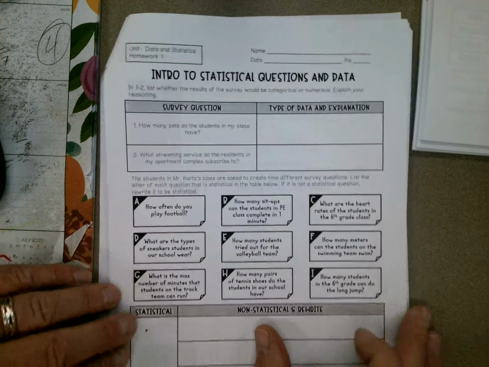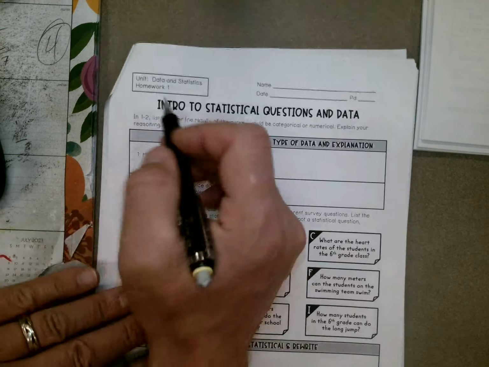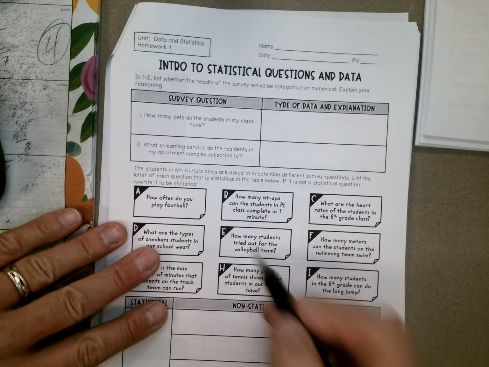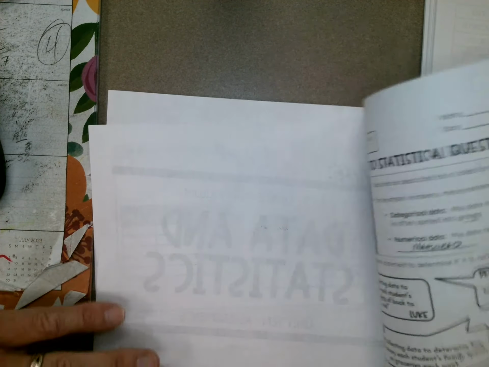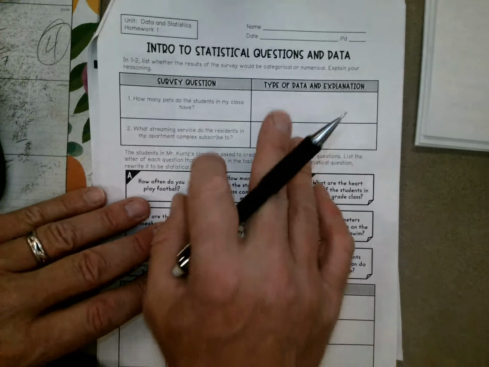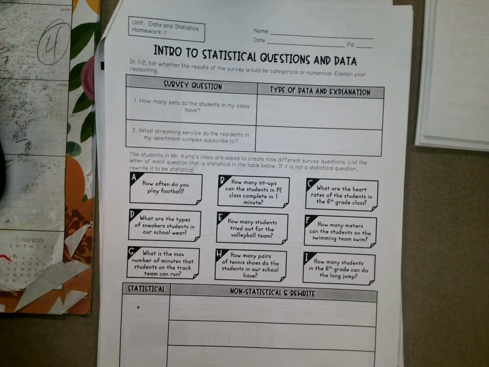All right, so let's flip it over. And you don't have a lot of homework. Homework 1, all right, make sure you're doing this. And by the way, I'm going to check that all of this is done tomorrow. So make sure that you filled all that in with me. You have to do the vocabulary to understand data and statistics. Have a good day.